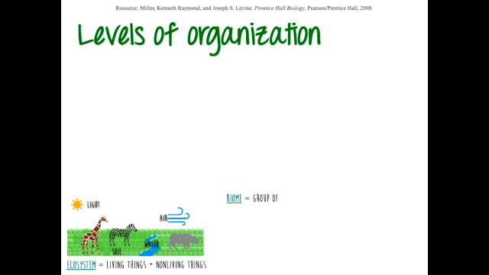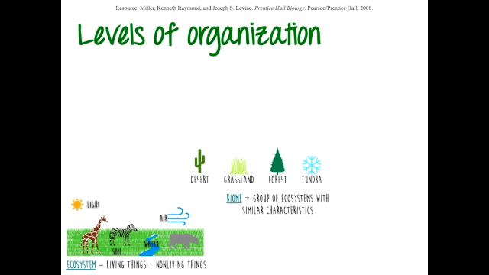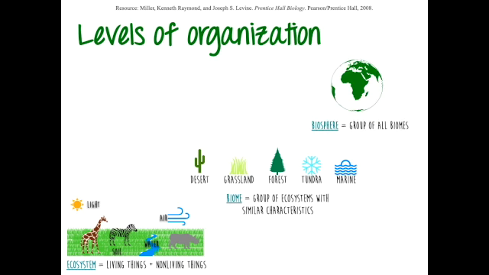The fifth level is a biome, that is a group of ecosystems that have the same climate and similar dominant communities. The main biomes on Earth can be summarized in five: desert, grassland, forest, tundra, and marine. The sixth and last level is the biosphere, which is a combination of all the biomes in the planet.